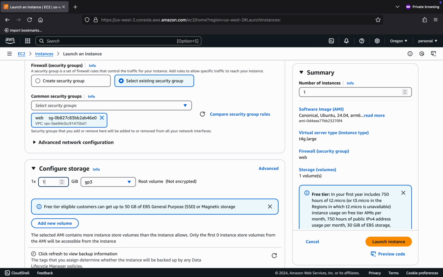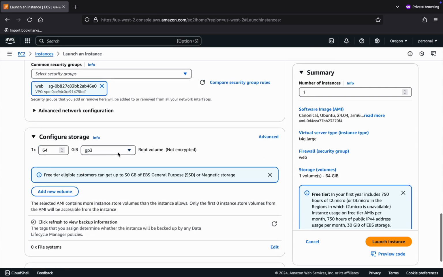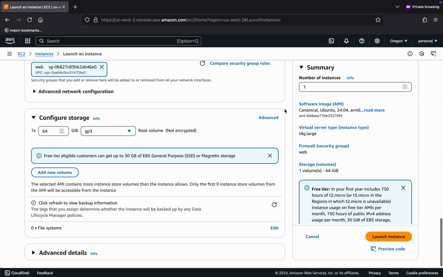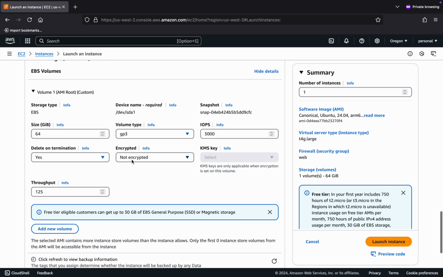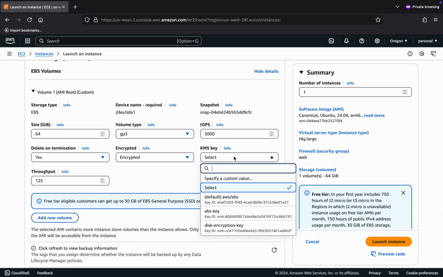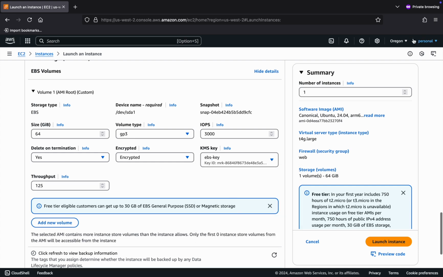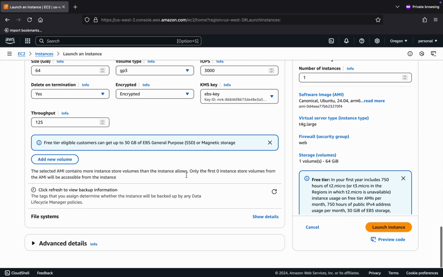I need to choose a disk size. Let's go with 64 gigabytes. That should be plenty. I'll keep the default disk type, which is GP3. We'll go into advanced, open up the settings for the root volume here, and I'm going to encrypt it. I like to encrypt all my EBS volumes with a key. EBS key is the key that I've got set up in Oregon, which is the region I'm operating in right now, so we'll use that one. And now we're pretty much done.